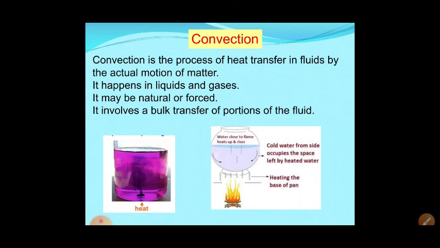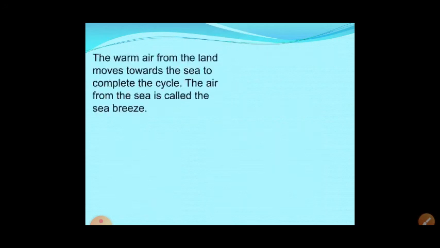Okay, so convection happens in nature, and you can observe weather and changes of weather due to the process of convection. This is a natural phenomenon. So what we get is the land breeze and sea breeze. You have already studied land breeze and sea breeze, I think in the 4th standard. These all happen due to the convection of heat. So how it happens, let us see.